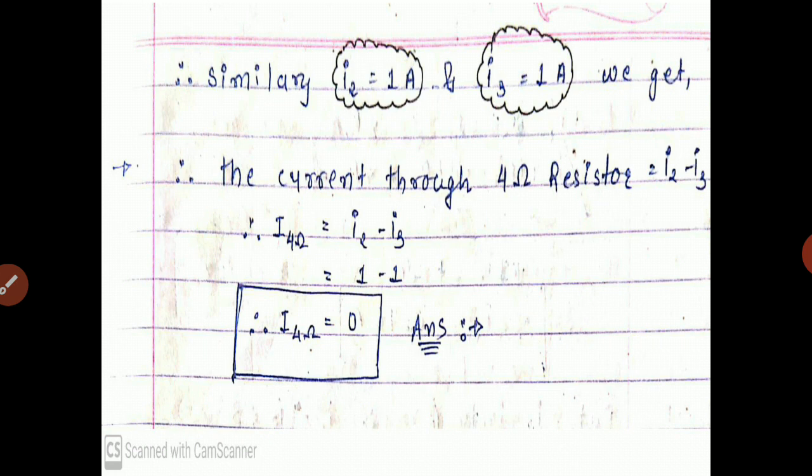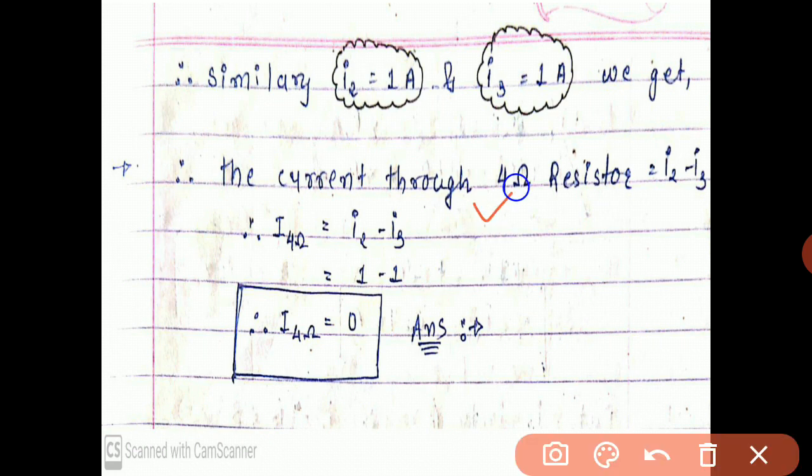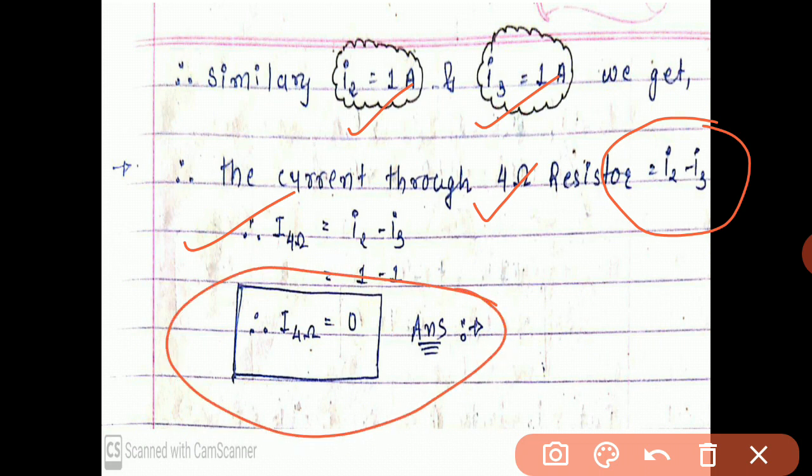And we have to find the value of current through the 4 ohm resistor, that is nothing but the difference of I2 and I3, I2 minus I3. So I2 is 1 ampere, I3 is 1 ampere. So the current through the 4 ohm resistor is I2 minus I3, that is 1 minus 1, that is 0. This is our final answer.